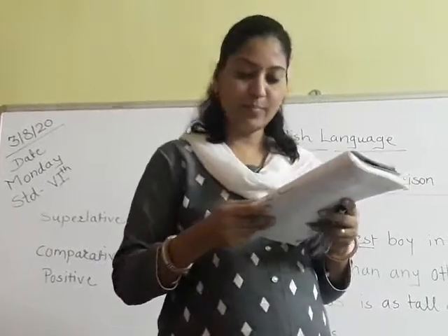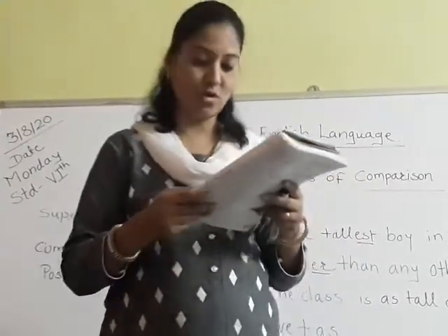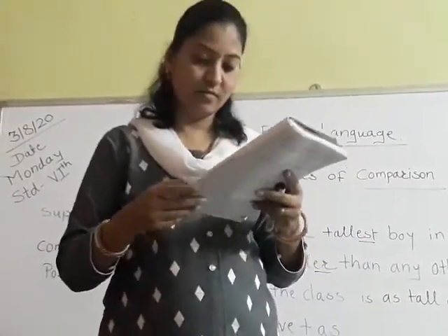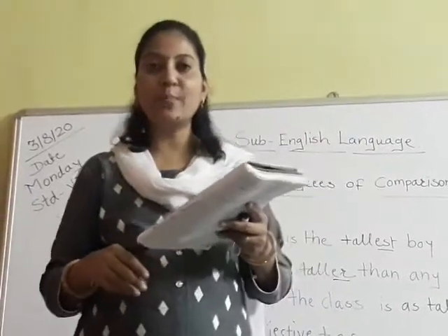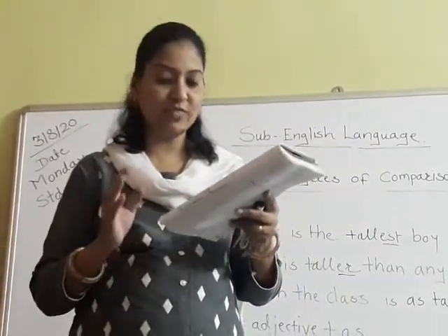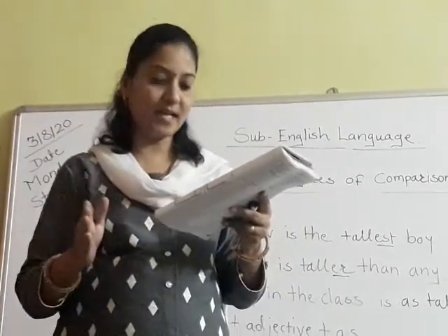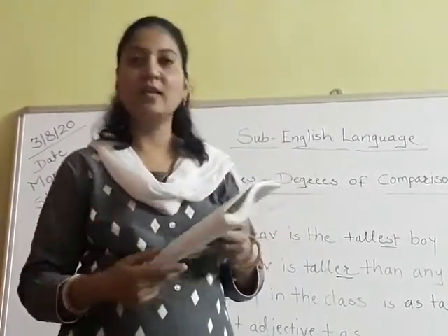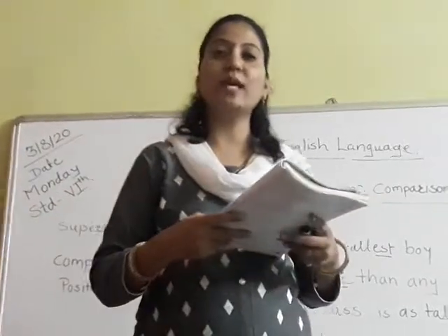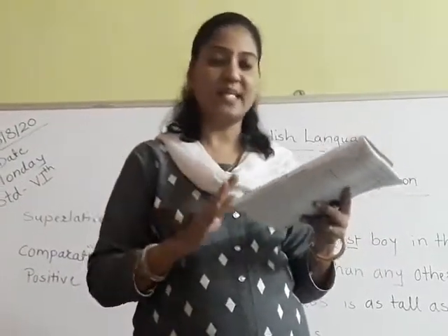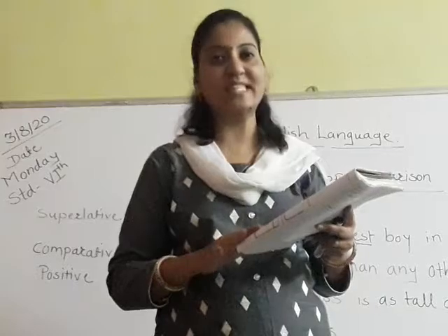You have to make the comparative degree of strong. So how can you make the comparative degree of this? Aman is stronger than his brother. So like this you have to make different types of sentences as per the given instructions.